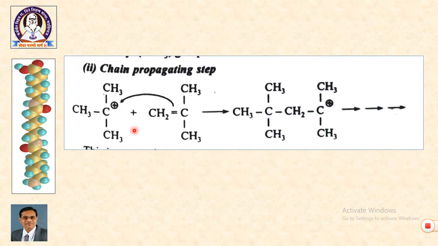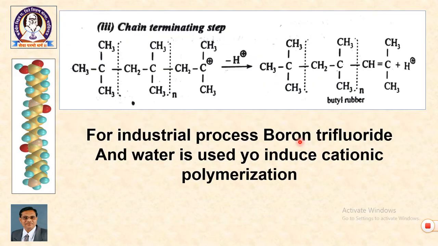Then similarly, this cation adds to the second molecule, reacts with the second monomer forming a larger cation. The reaction continues, and at the end again with elimination of the proton, the reaction gets terminated, and we complete the reaction of cationic polymerization. For industrial process, boron trifluoride and water mixture is used to induce cationic polymerization. So, the mechanisms work on parallel lines with the difference in the initiator.